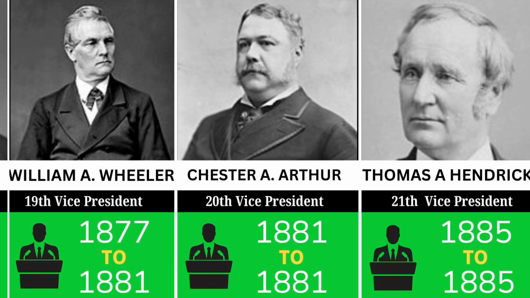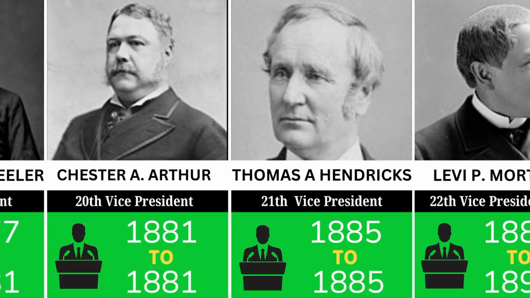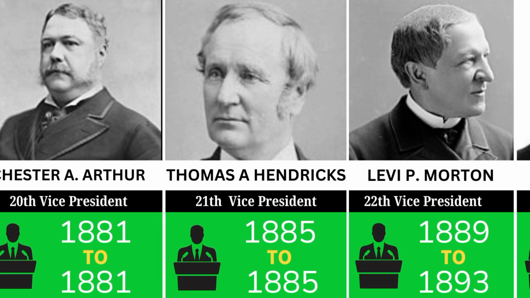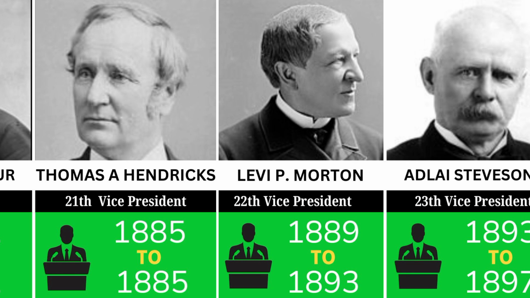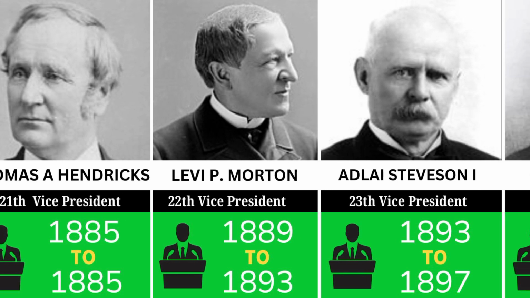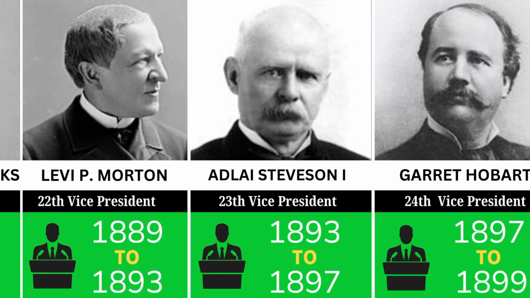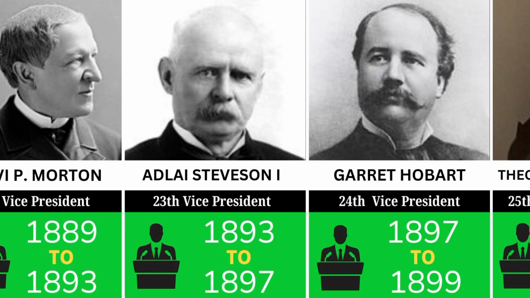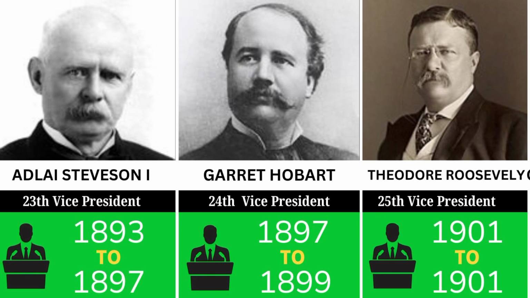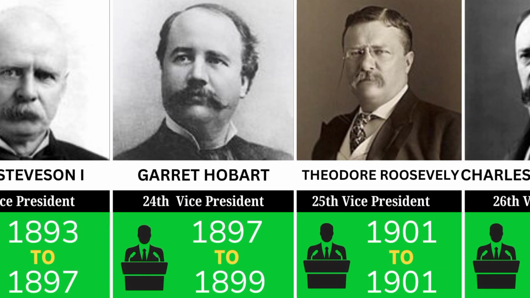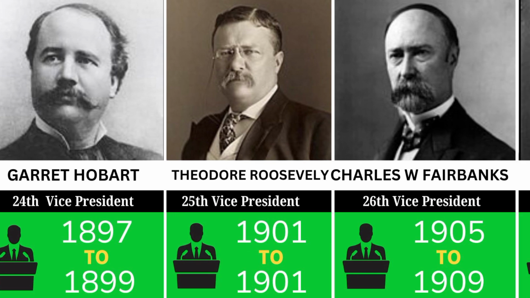Thomas A. Hendricks served from 1885 until his death later that year. Levi P. Morton was vice president from 1889 to 1893. Adlai Stevenson I took office from 1893 to 1897. Garrett Hobart served from 1897 to 1899. Theodore Roosevelt briefly held the role in 1901. Charles W. Fairbanks served from 1905 to 1909.